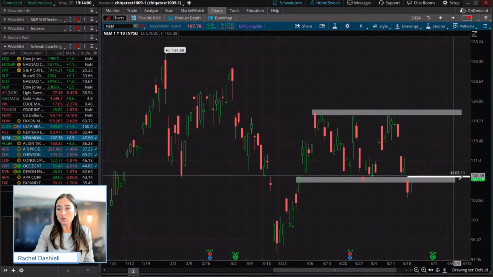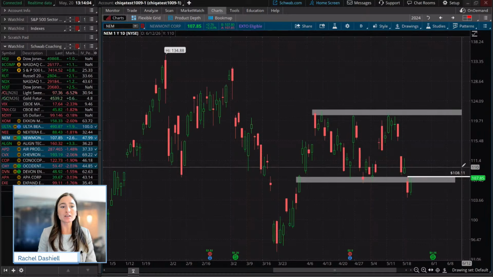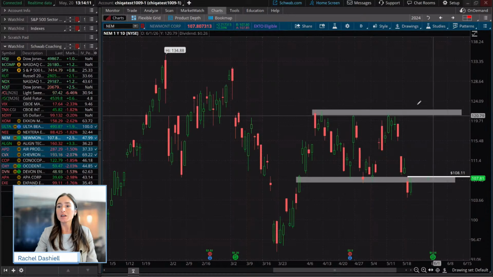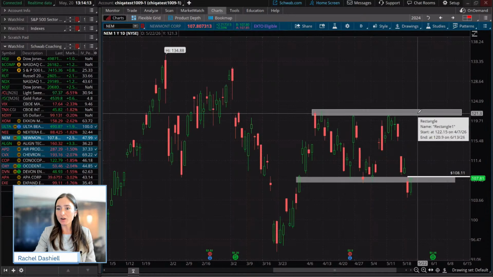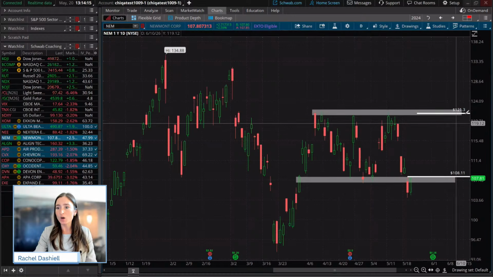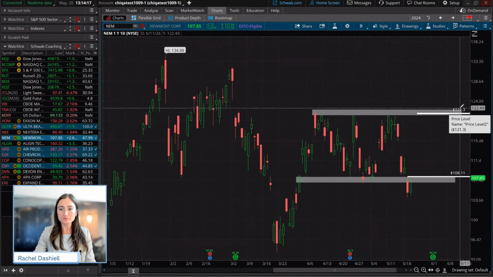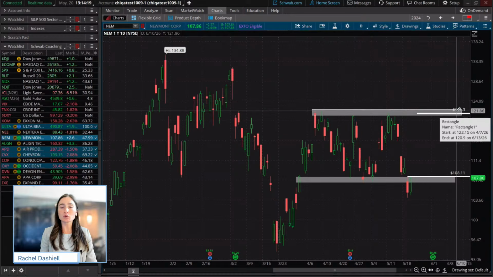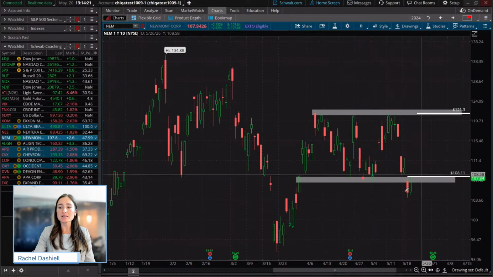So that would be the level for a bullish trader here to say, hey, if this re-enters back into the pattern, we may enter into a trade above 108.11 and target this upside right around 121.30 or so.